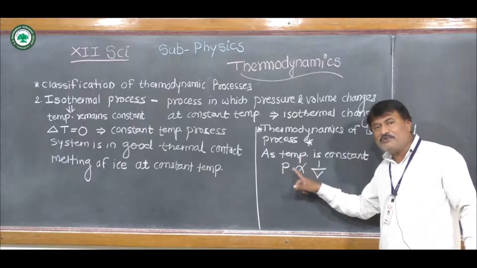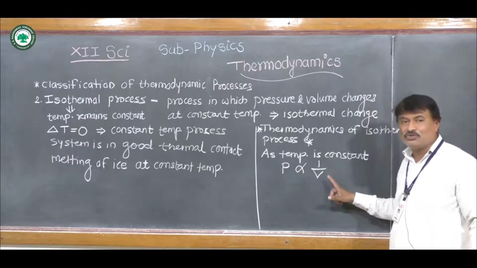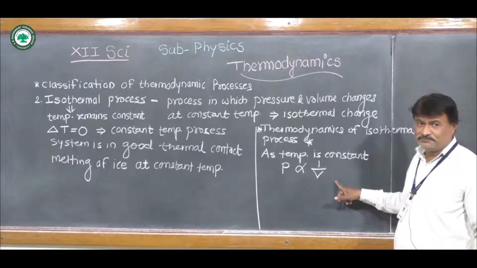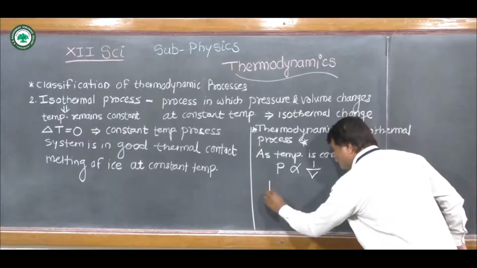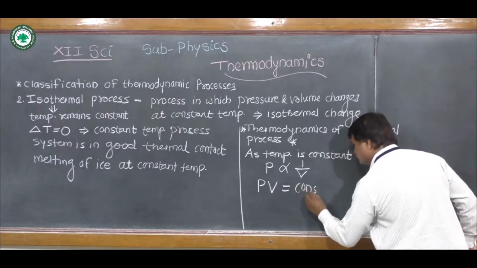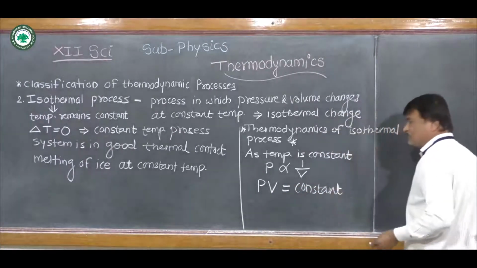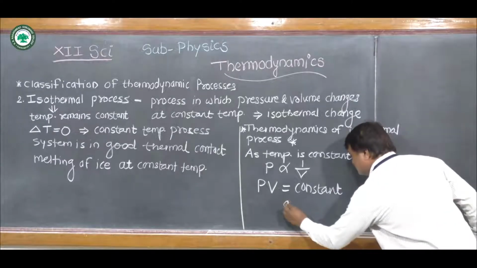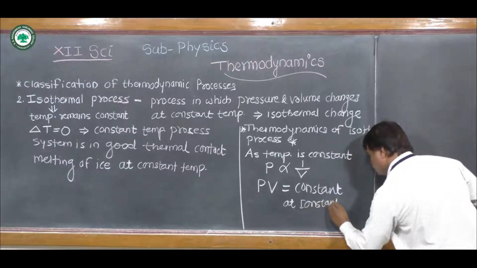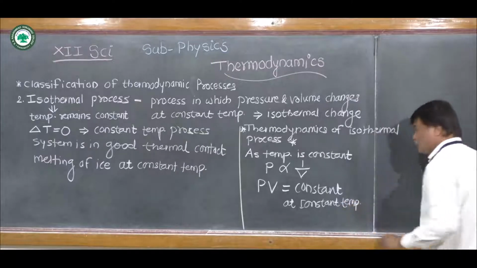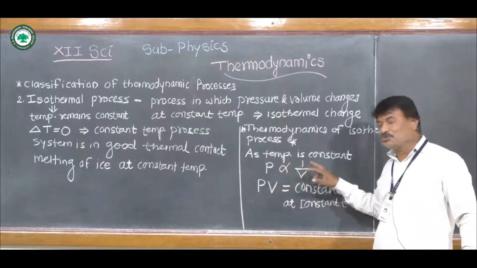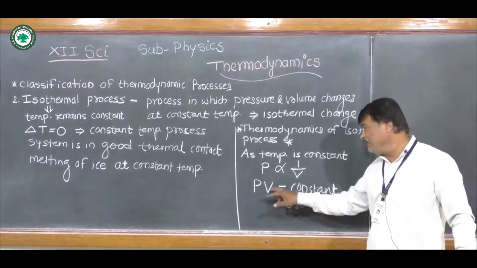Now the pressure of a given mass of gas is inversely proportional to its volume. This is Boyle's law. By rearranging this, we get pressure and volume equal to constant. PV is equal to constant at constant temperature. So according to Boyle's law, the pressure is inversely proportional to its volume and therefore PV is equal to constant.